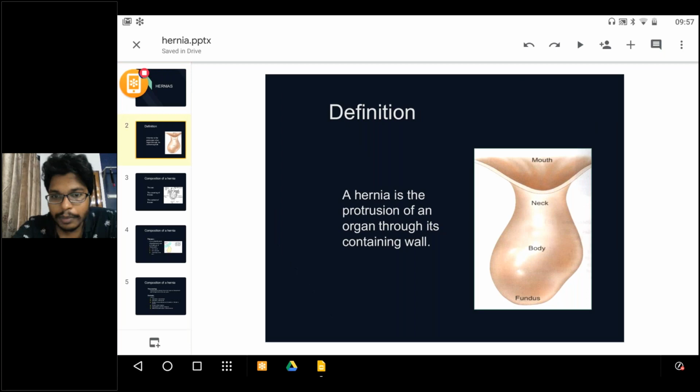What is the definition of hernia? It is nothing but a protrusion of an organ through its containing wall. See the picture. What are the parts of hernia? The part where it enters is the mouth, and the confluence between the mouth and body is the neck, and then the body and fundus. The neck is the most crucial part, because based on the size of the neck, you'll know whether the hernial contents will be obstructed.